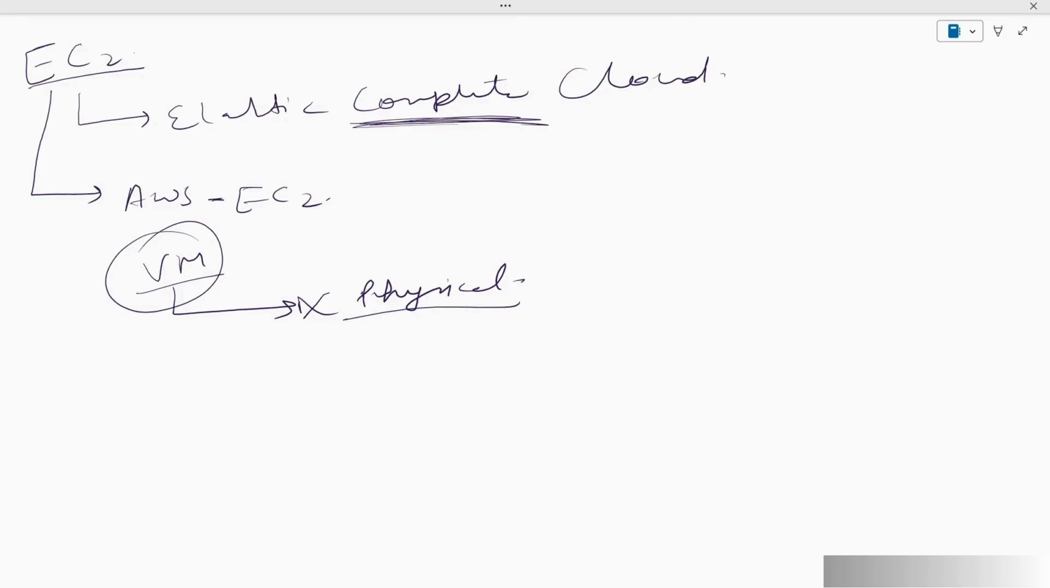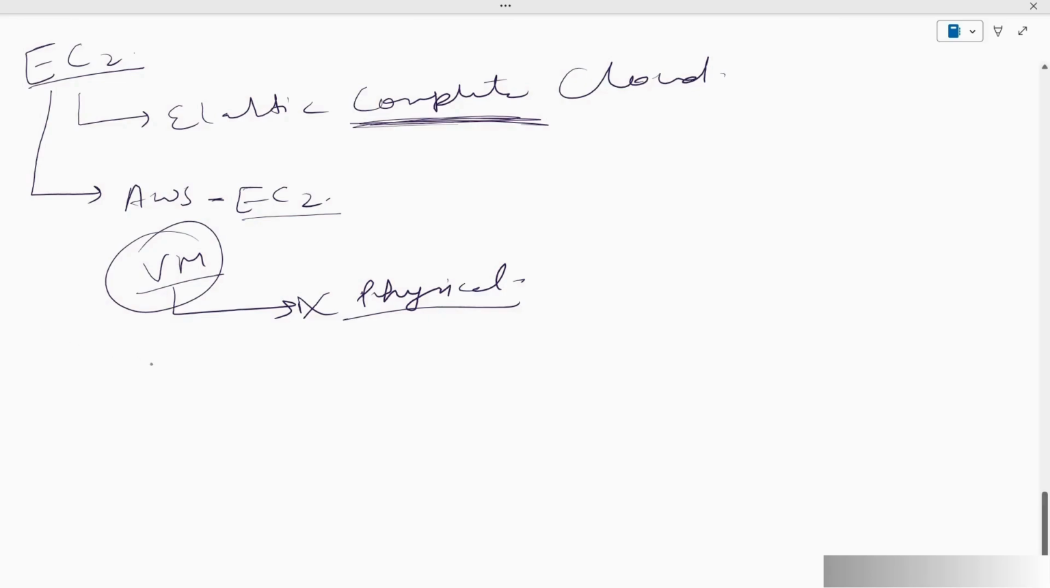Now, behind the scenes, what happens? EC2 uses virtualization to create, manage, and allocate resources to the VMs. Again, as we discussed, the first point is virtualization. This concept of virtualization is used by the EC2 service to create, manage, and terminate the virtual machines that it creates.